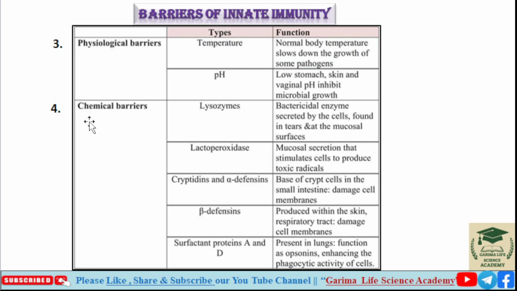Next, our fourth is chemical barriers. These include lysozyme, lactoperoxidase, cryptdins, alpha defensin, beta defensin, and surfactant proteins A and D. All these proteins come under chemical barriers.